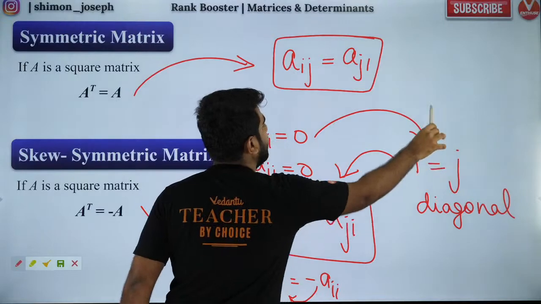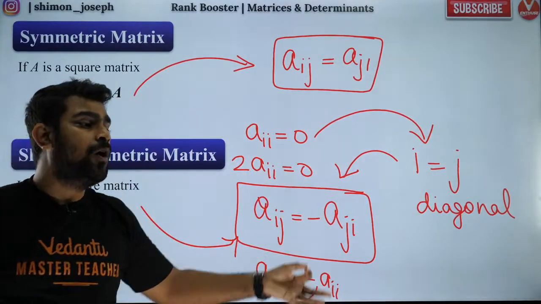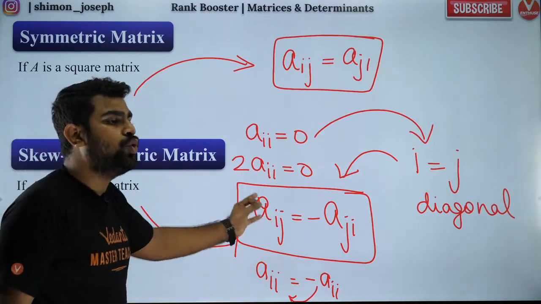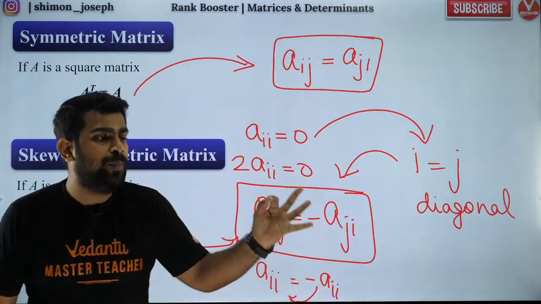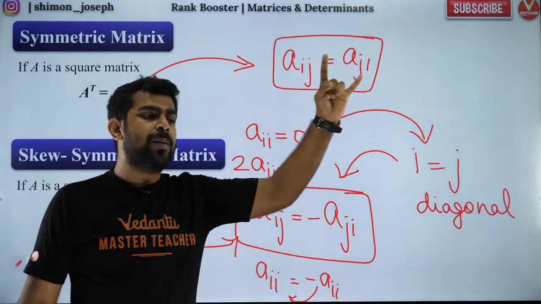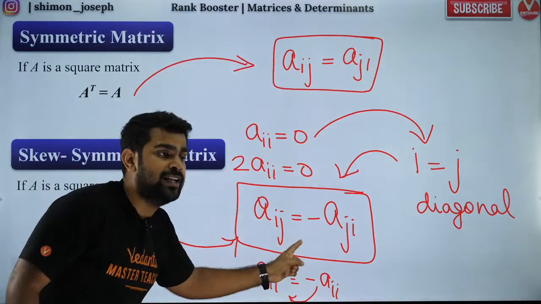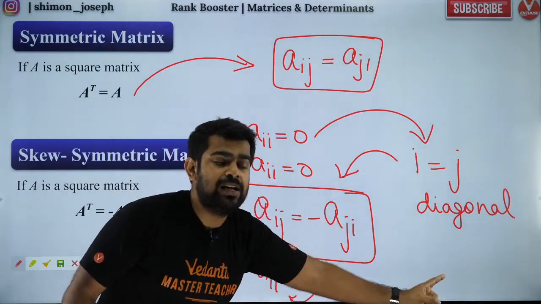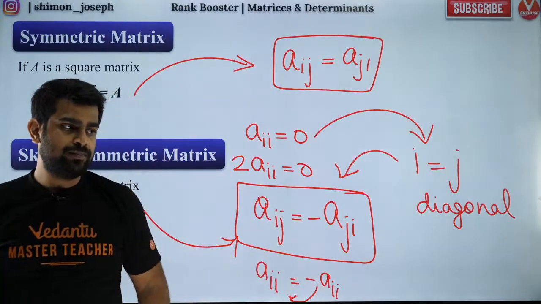That means the diagonal elements for a skew symmetric matrix will be 0. Sanju, Ayush, Ranjan, I hope you understood it. That is the reason why for a skew symmetric matrix, your diagonal elements will always be 0.